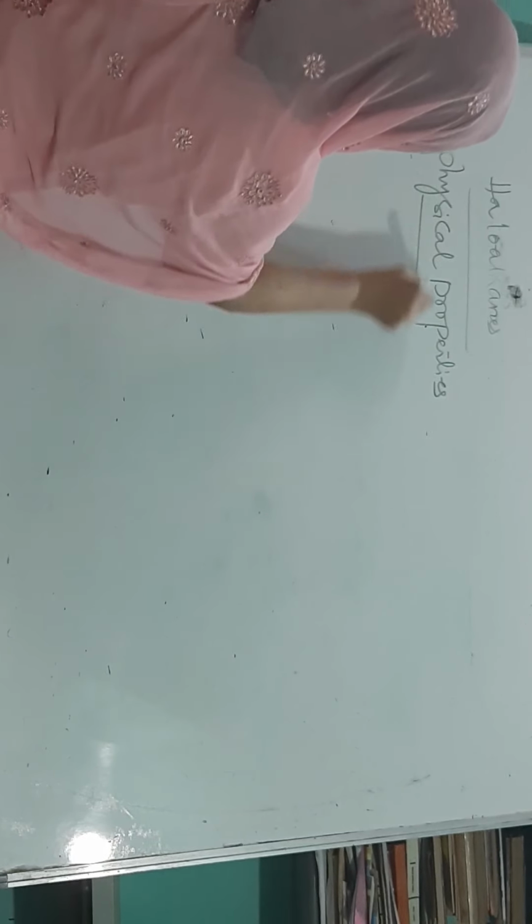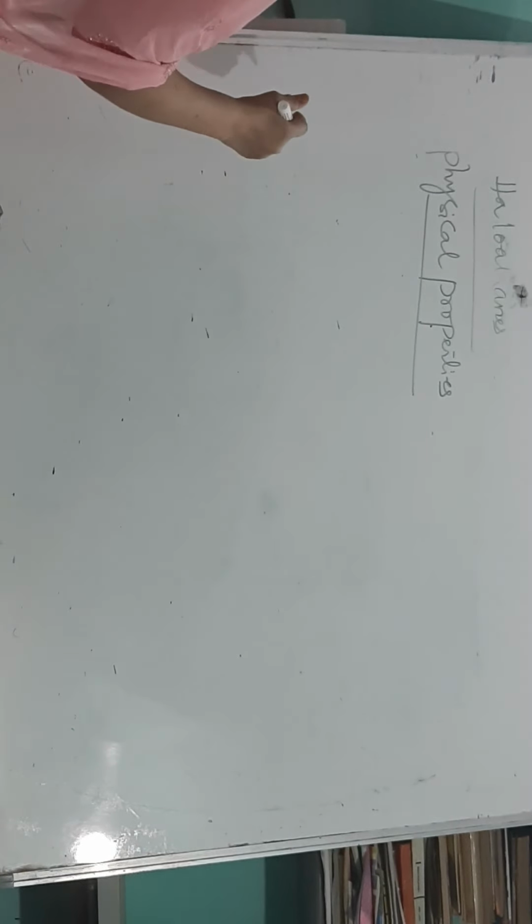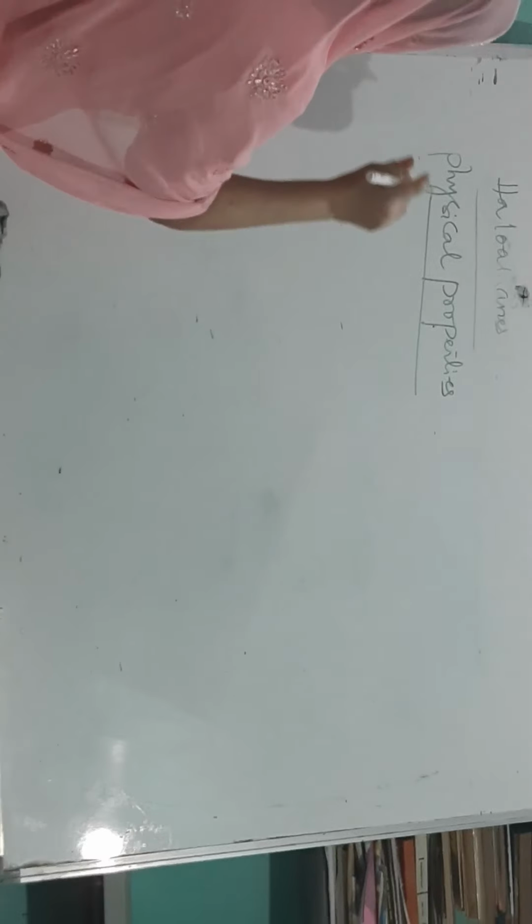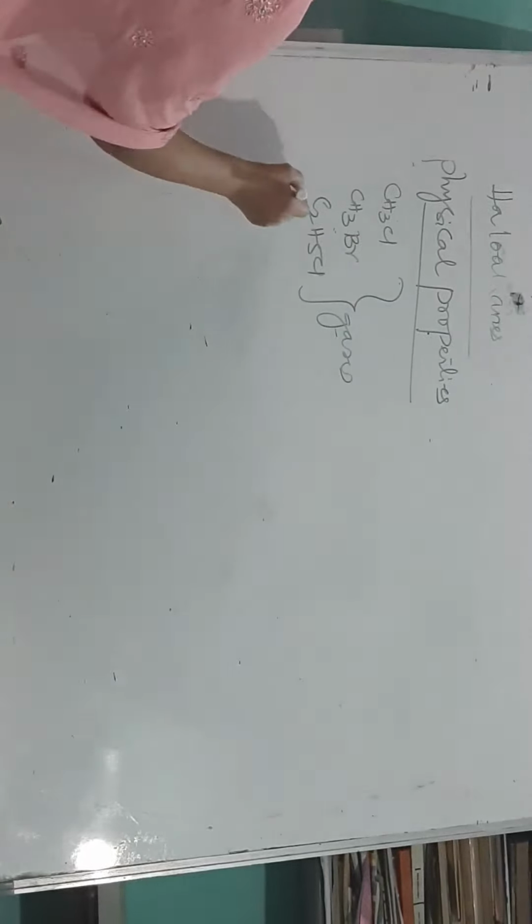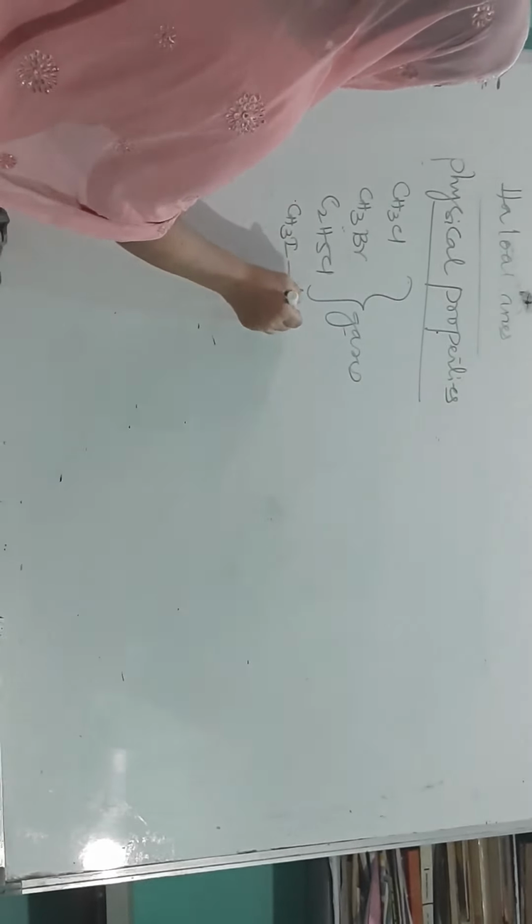Physical properties. As we know, there will be a few reasons to explain the physical state, like molecular mass. Methyl chloride, methyl bromide and ethyl chloride are all gases in nature, whereas methyl iodide is liquid in nature.